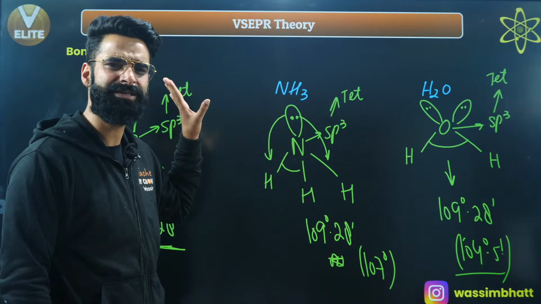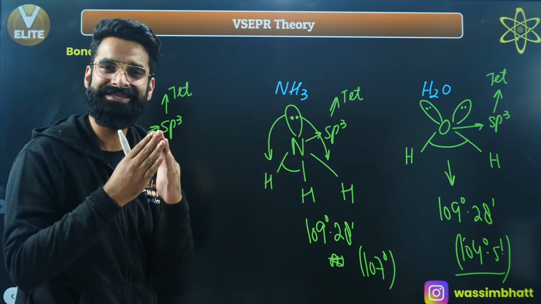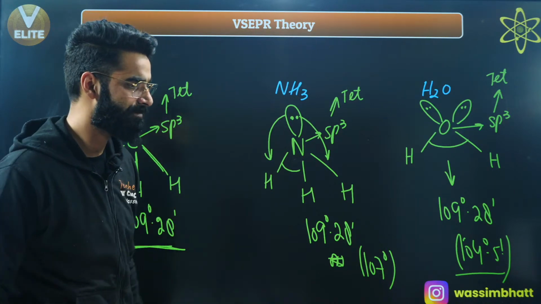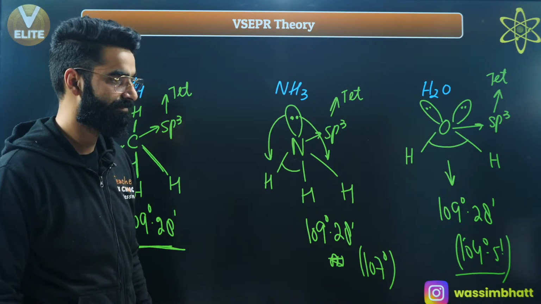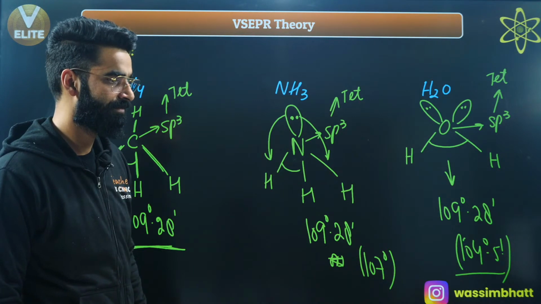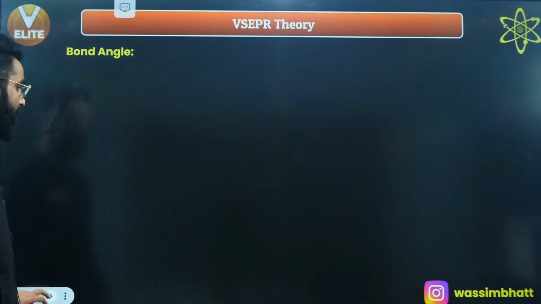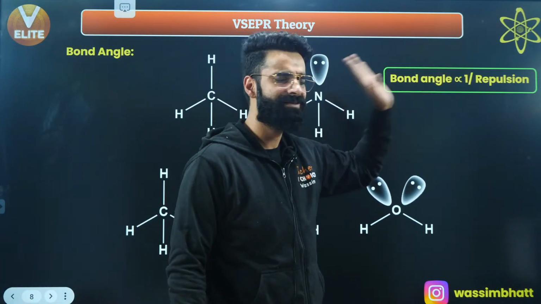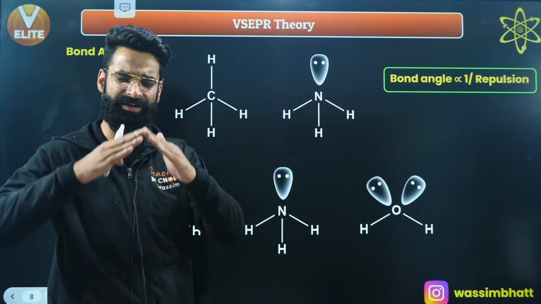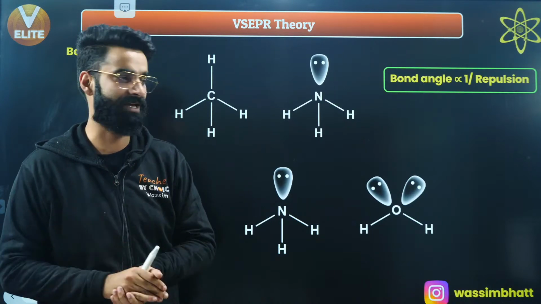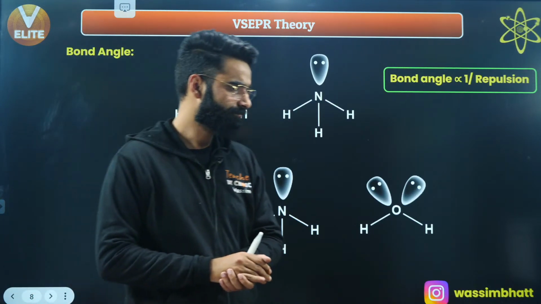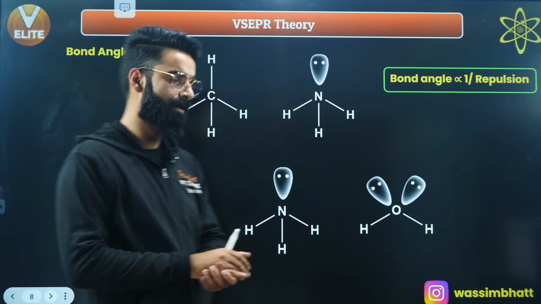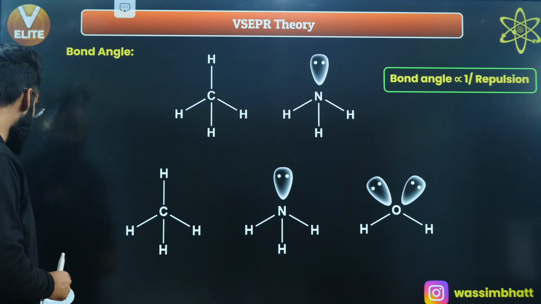So can I simply generalize the statement? More the repulsions, lesser the bond angle, as simple as that. Right? More the repulsions, lesser the bond angle. Correct? So I can say bond angle is simply inversely proportional to repulsions. Okay, these are the 3 molecules which I've talked about.